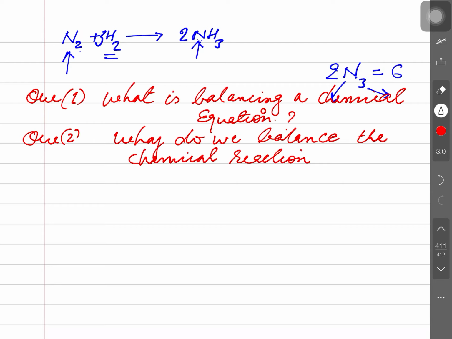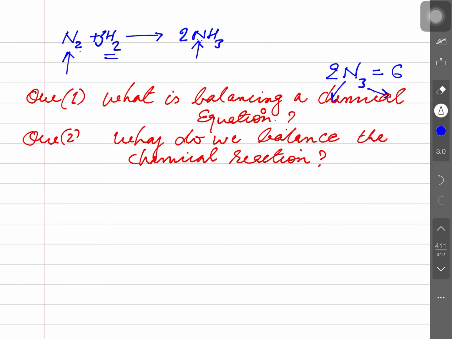It's simple. You just have to think: if we do not balance the chemical equation, then what would happen? Obviously, this would challenge or give the wrong concept of the law of chemical combination. So we can say we balance the chemical equation to keep the law of chemical combination valid. One can say the answer: we balance the chemical equation to validate the law of chemical combination.